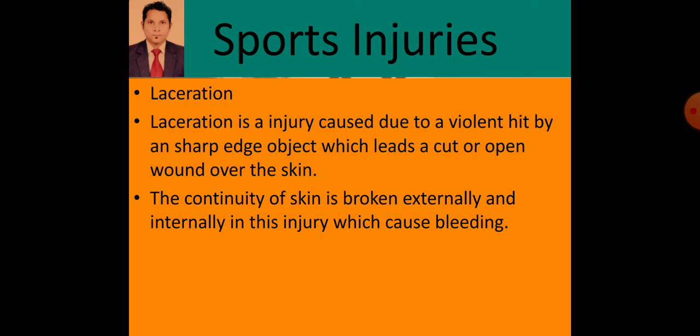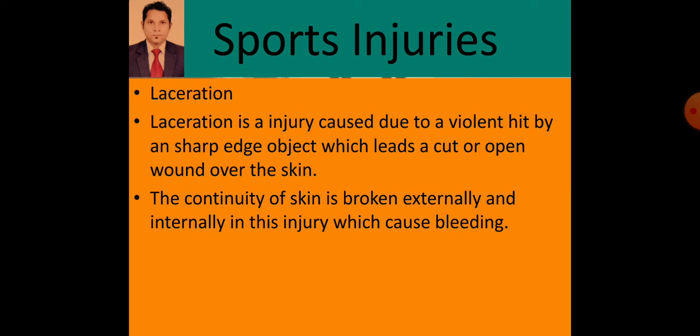Sometimes if the injury is major, it may cause injury of the middle layer of the skin, mesoderm, as well as the endoderm, the internal layer. It depends upon the severity of the injury.